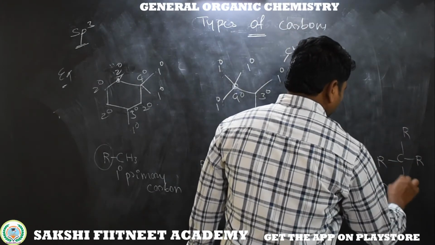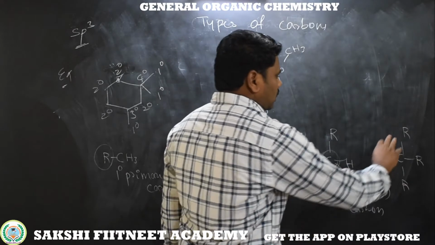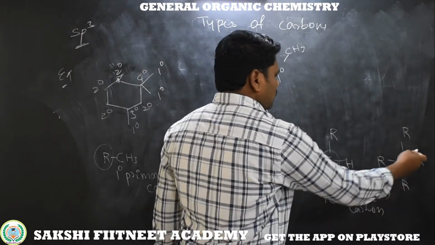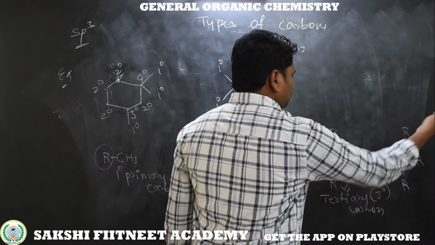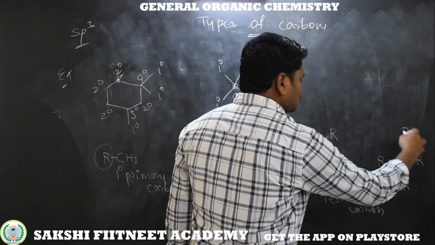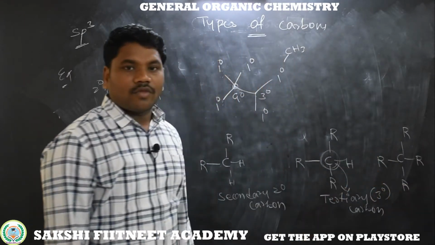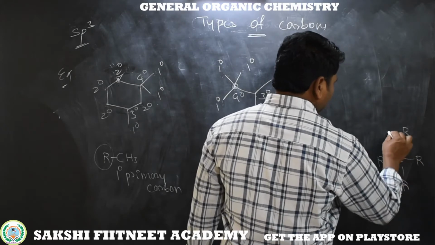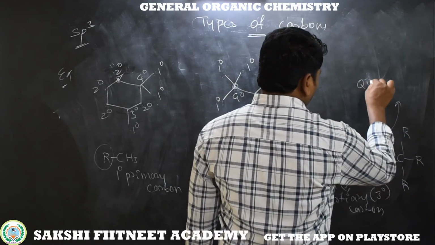Next, 4 alkyl groups. Alkyl groups means 4 carbons, CH3, CH3, CH3, CH3, or CH2 with some chain, or cyclic, whatever carbons are bonded to this carbon. Those carbons we can classify as organic groups represented with an R. So this becomes a quaternary carbon.